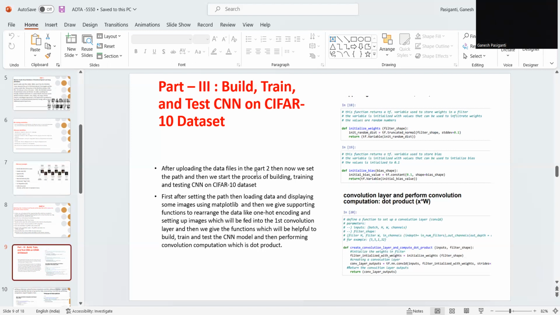So now you can see we have defined the function conv2d, whose inputs are batch, height, width, and channel, and also the output. Yes, we have to declare output and input. We have created a convolutional layer and a computation, the dot product with the filter, with the initialized weights. Then let's go to the further process. Let me stop here and keep this as part one.